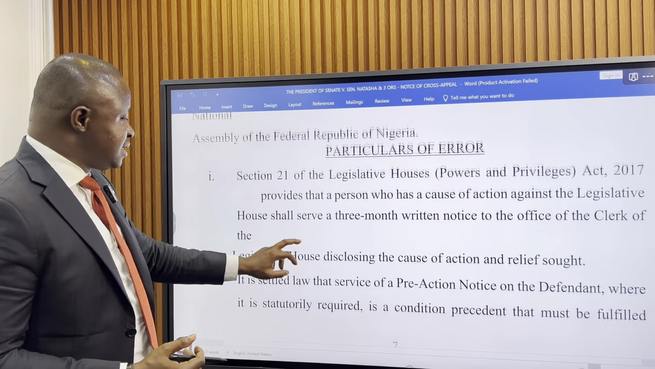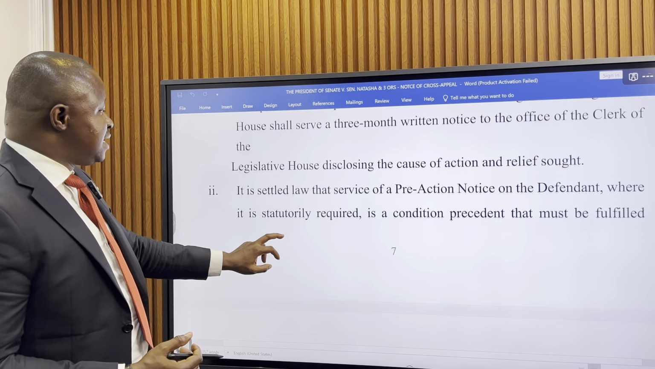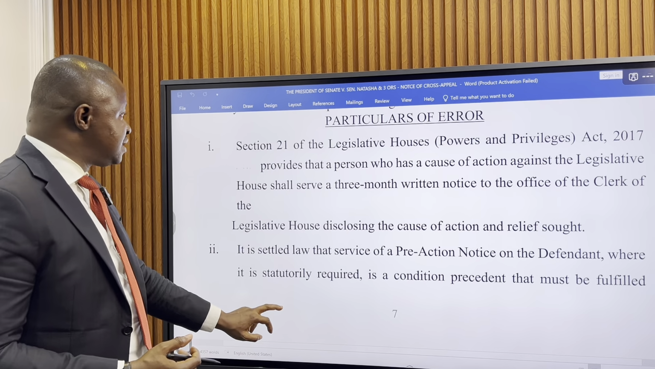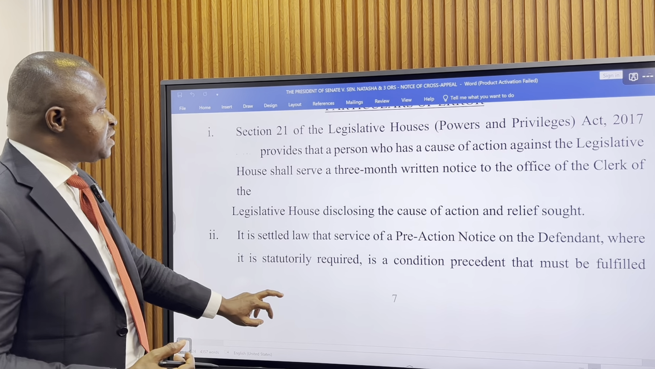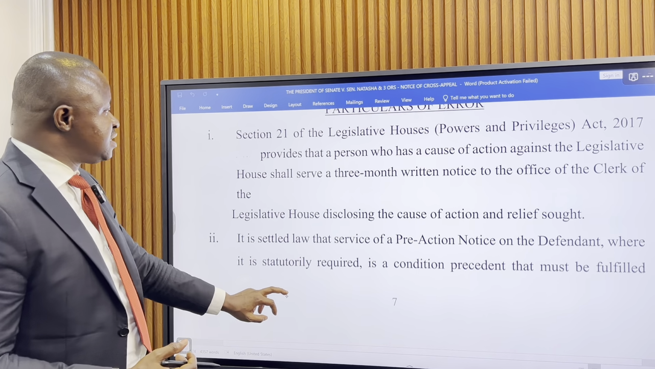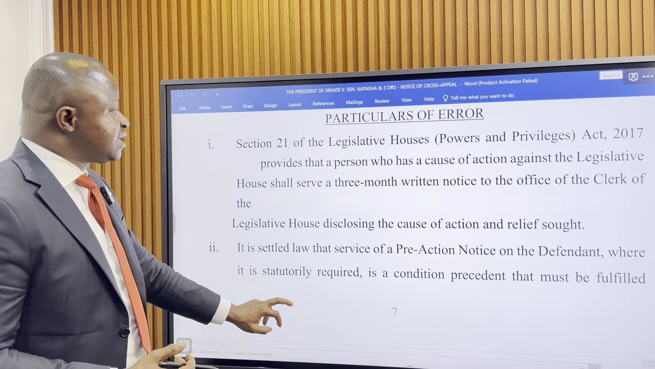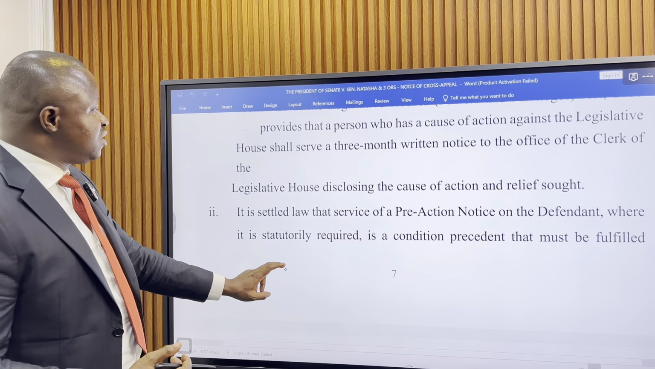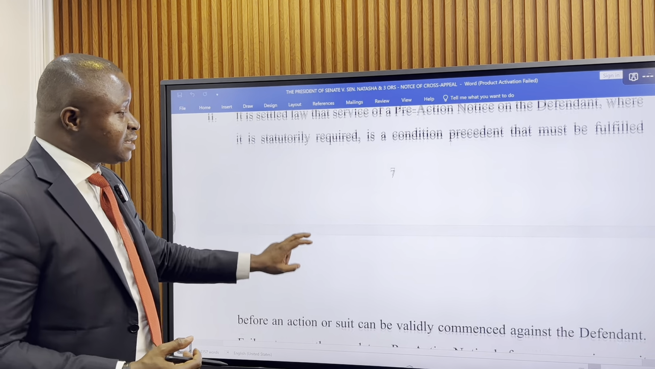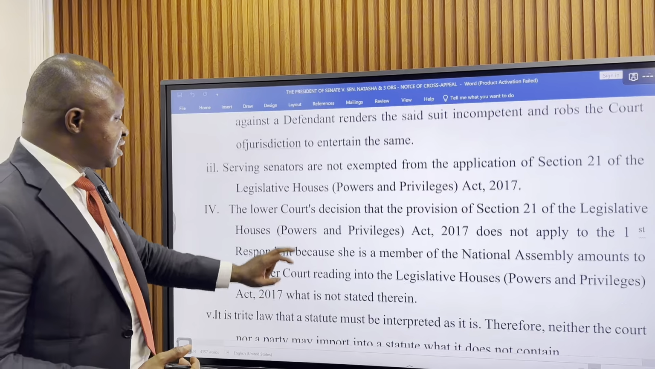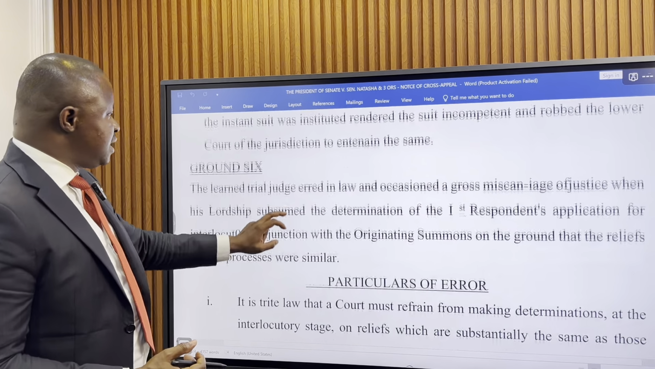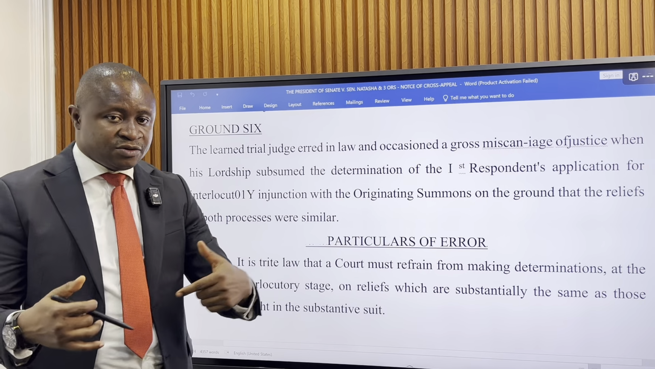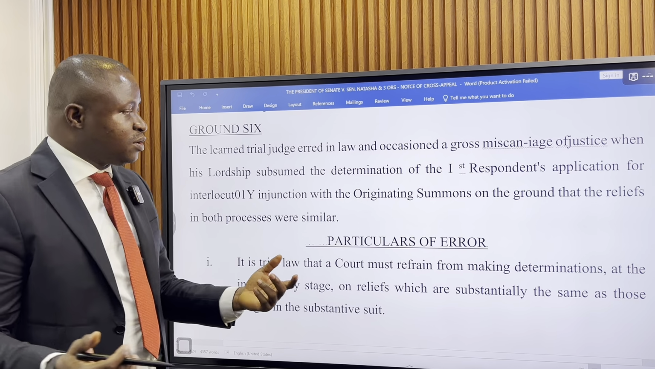So they are saying that Natasha never did that and that it was a condition precedent. Section 21 of the Legislative Houses Act provides that a person who has a cause of action against the Legislative House shall serve a 3 months written notice to the office of the clerk. So they are saying that Natasha did not serve any such 3 months written notice to the clerk before heading to the court, and that it is in the Senate rules and it must be obeyed.